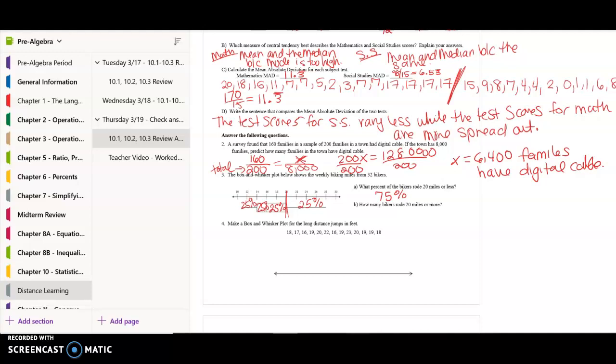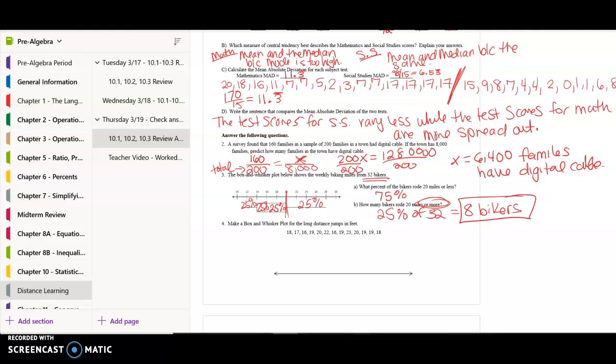So I know that 75% of the 32 bikers rode 20 miles or less. So 75%, I'm just going to type that into my calculator, times 32 gives me 24 bikers. Oh, actually, just kidding. It says or more. Okay, so 20 miles or more would only be 25%. Okay, so then 1/4 of 32 would be 8 bikers. So you always want to make sure to read the question really carefully.